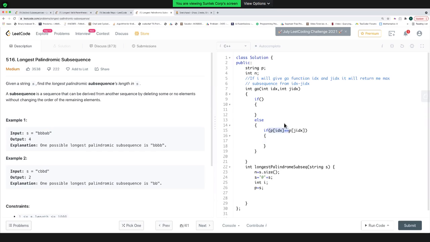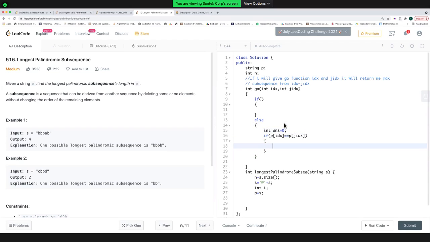So if the first character is equal to the last character, you can get a maximum of 2 because you are considering this first character and the last character, 2 length, plus I'm asking my go function to find the maximum palindromic subsequence starting from idx plus 1 and ending at gidx minus 1.